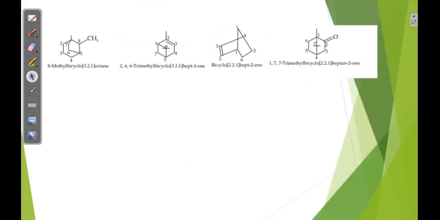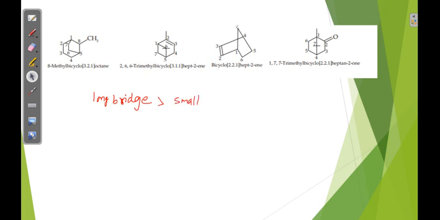See, whenever substitution is there, how? Our order of preference, I already told you: the long bridge is the first preference, then smaller.